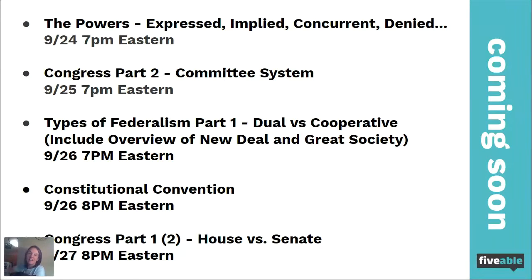We'll be looking at, on Thursday, dual versus cooperative federalism. And then also on Thursday, the Constitutional Convention, which basically takes us from, we had the Articles of Confederation, we need to tweak them because they're just not working out, and how we get our government that we have today. So we're really going to break down all the different compromises and everything that comes to create our Constitution that we have today. And then on Friday, there'll be an awesome lesson on Congress and the differences between the House and the Senate, which is so relevant to everything that's going on in our country today.